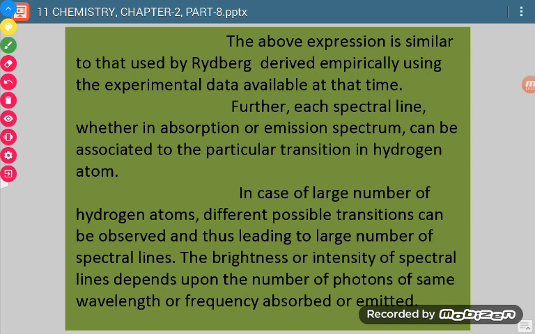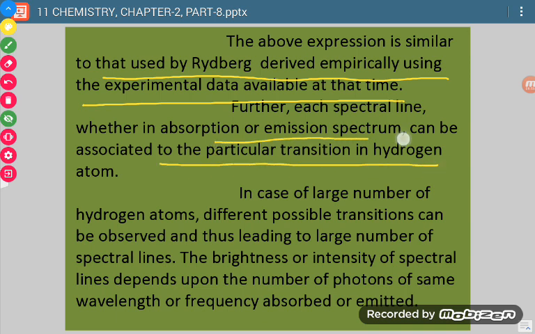Okay, so here what we have shown is that whatever formula we calculated now is exactly the same as was calculated by Bohr. So whatever was the procedure to calculate at that time, that was exactly the same. So whatever formula Rydberg gave, that formula is the same as calculated by Bohr.